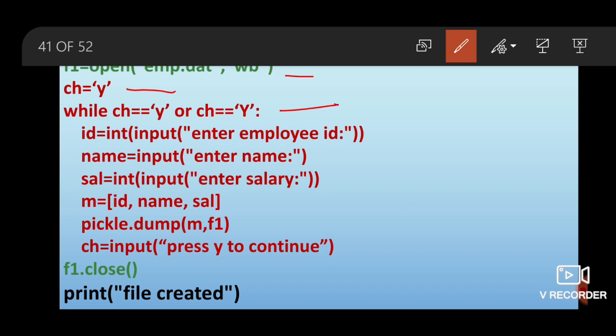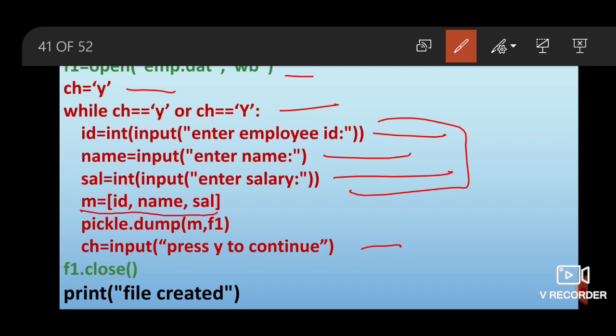If the user presses Y, then again new record will be input from the user and written on the file. Otherwise the things will stop. Okay, so see what is happening. I took input of ID, and then I took input of name, salary, and then stored all these details in a dictionary. M is the dictionary object that I have to write. So pickle.dump m comma f1. f1 was the file handle, and with the help of that file handle I wrote m object on the file, and then I asked user whether you want to continue, press Y.